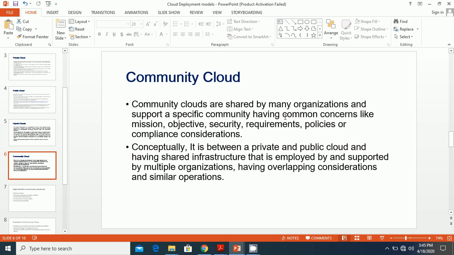Community cloud also has some major benefits, as we discussed previously. First, openness of the cloud: since the cloud is managed by or resides on a member's premise, it is open to all members of the community.